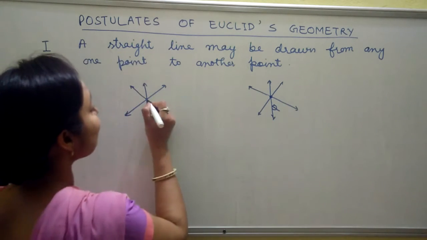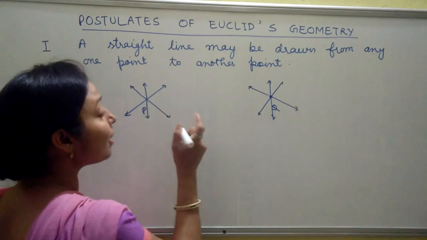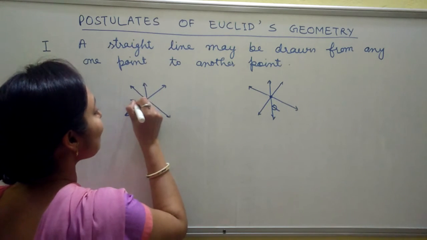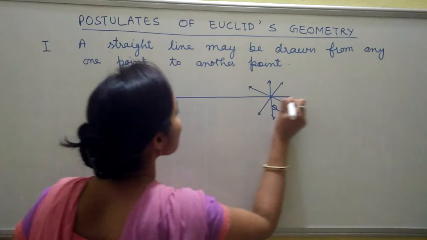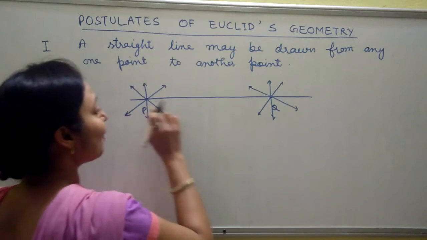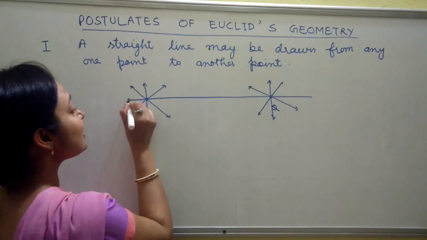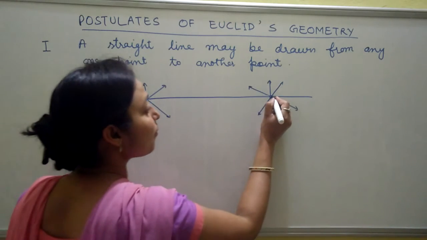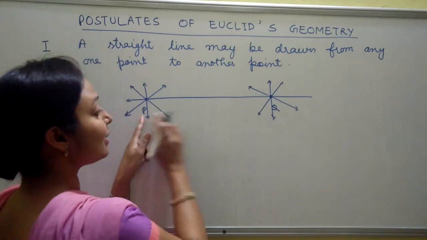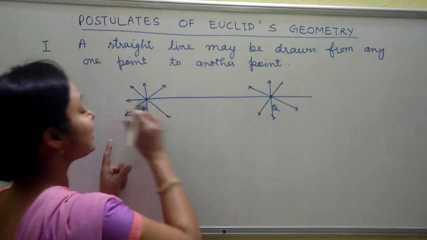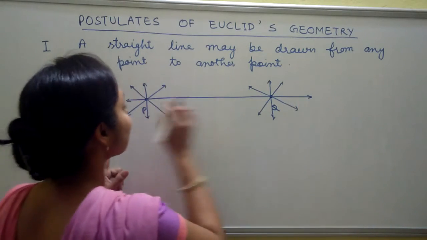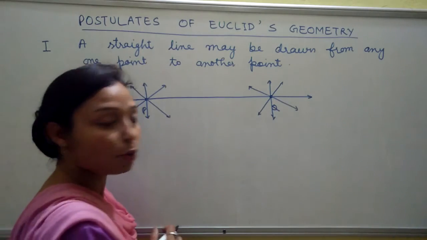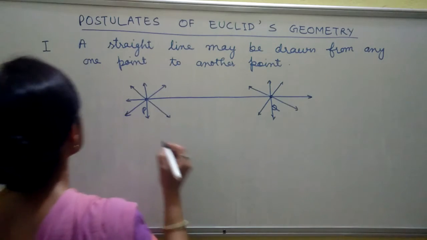But if I want to draw a line that is passing through both these points, these are the rays. A point has so many rays, but if I want to draw a line, we need 2 points. Let us suppose P and Q are 2 distinct points, and this is the line. This is not the ray. This is line PQ. So this is the first postulate.